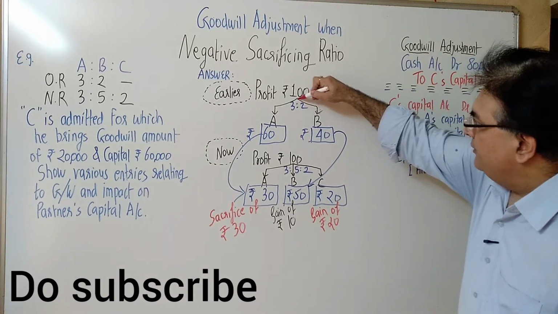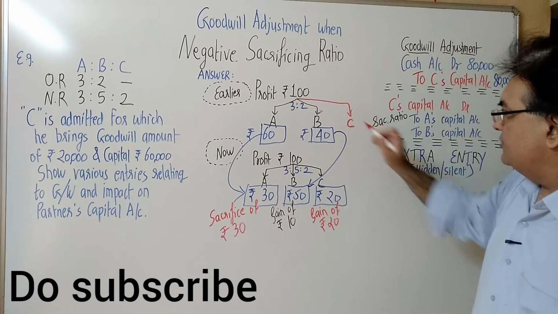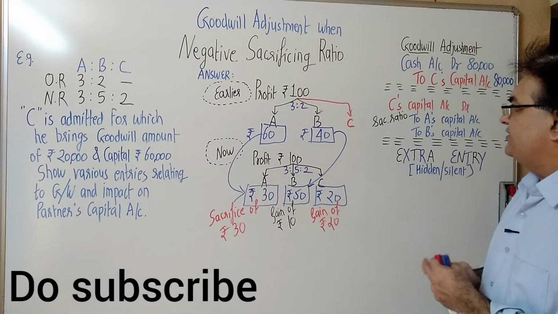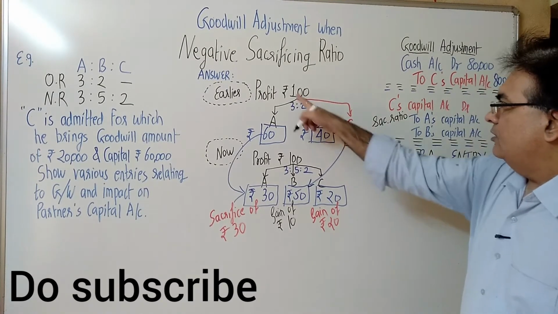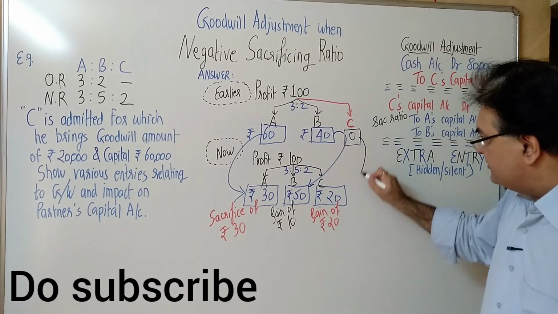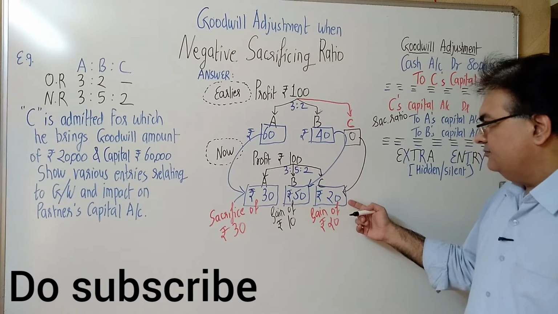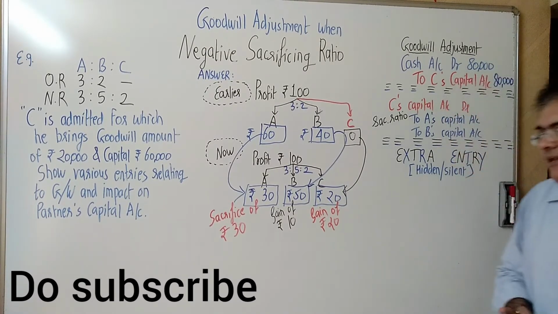Can we understand it in this fashion also? Let us say earlier Mr. C was getting 0. Only A and B used to share, he was not a partner. Earlier he was getting 0, now he is getting 20. It exactly matches.